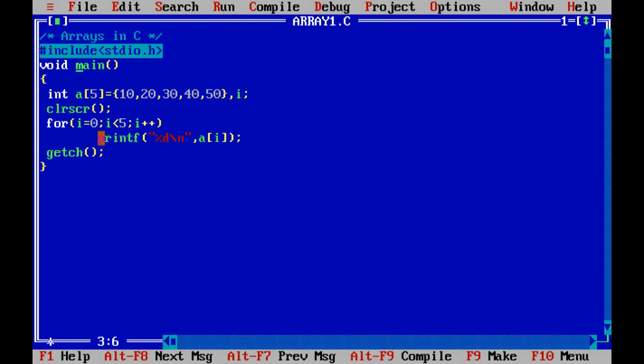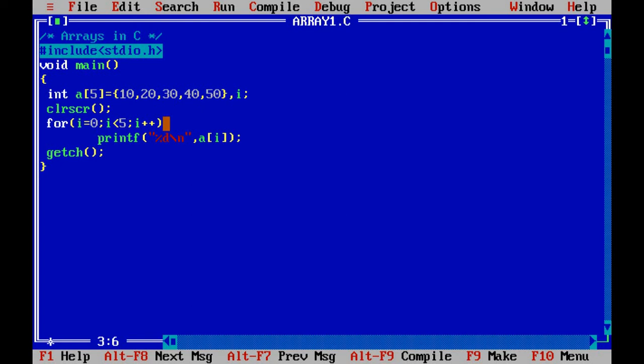clrscr, and then as we want to print the elements stored in the array, a for loop is used here. One by one all the elements should be fetched and printed. So for i equal to 0, as we discussed, the array index starts from 0. So the i value should be initialized to 0, i less than 5, i++.